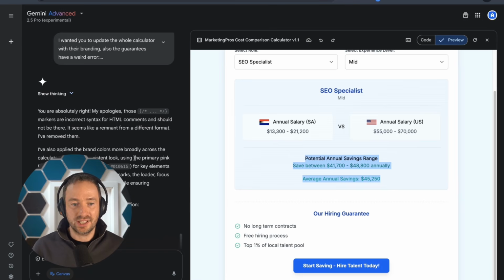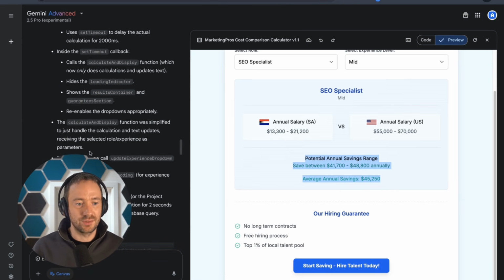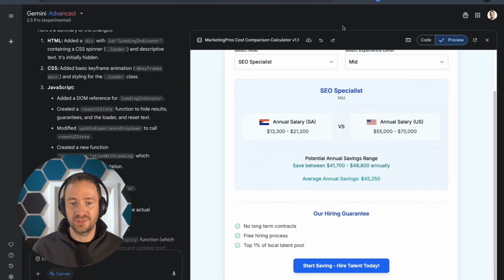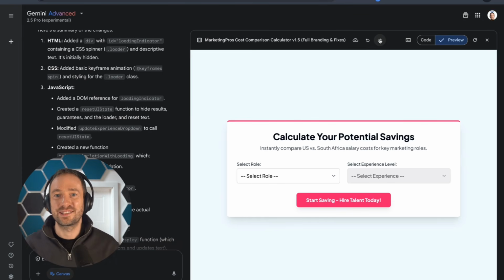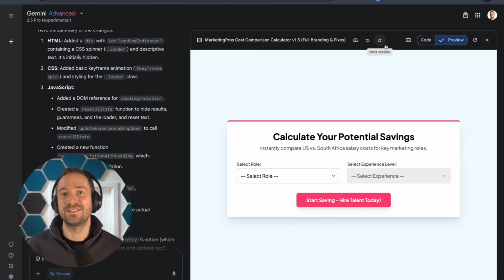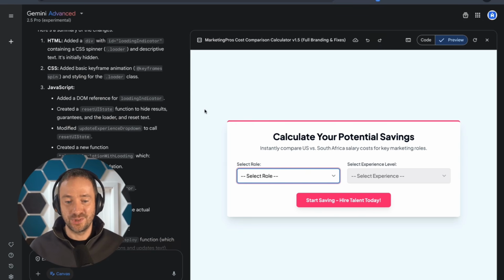And so I just had a few chats with it. I was like, change this, change that. The flag wasn't here at the beginning, etc. For example, I asked it to add some loading animation to make it look like we actually did deep research into a database, and make something that looks fancier than it is. Now, the last version I have, I gave it the branding as well, like the colors.